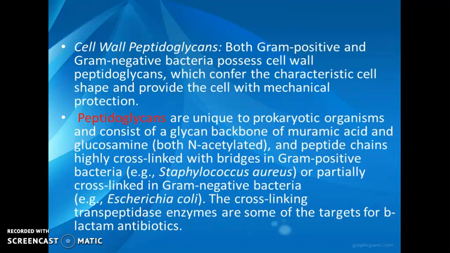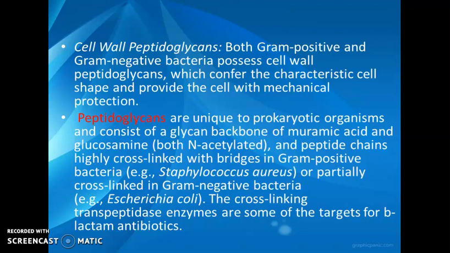It consists of a glycan backbone of muramic acid and glucosamine, both N-acetylated, and peptide chains, which are highly cross-linked with bridges in gram-positive bacteria.